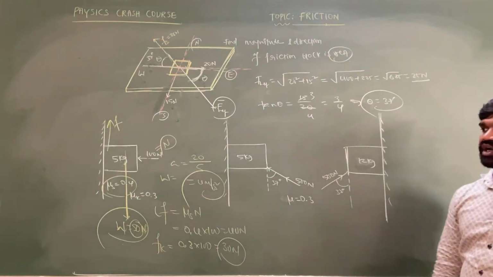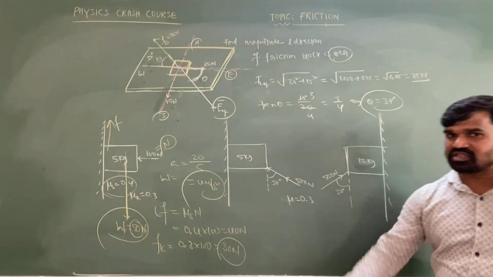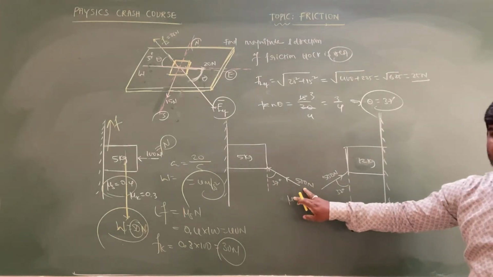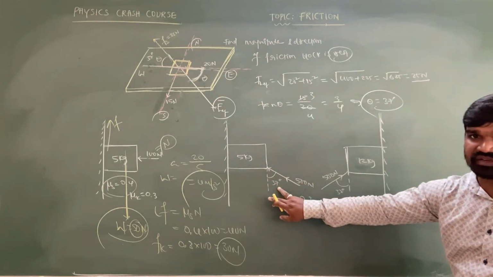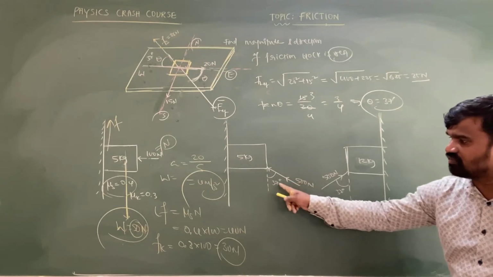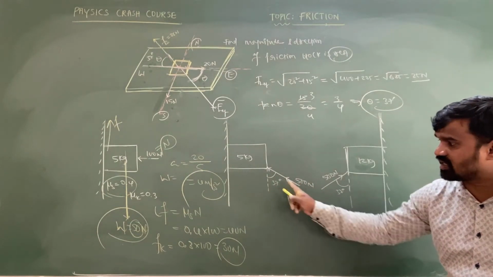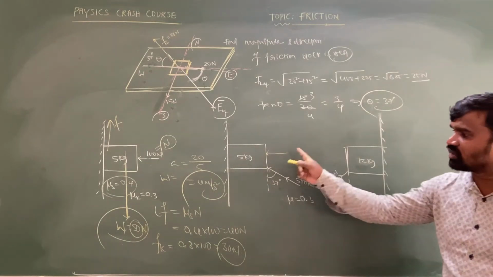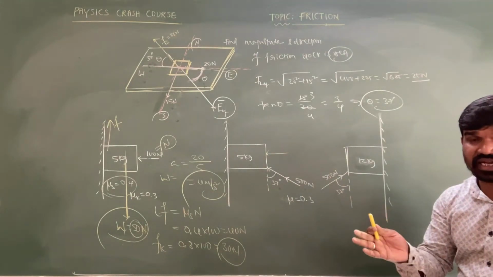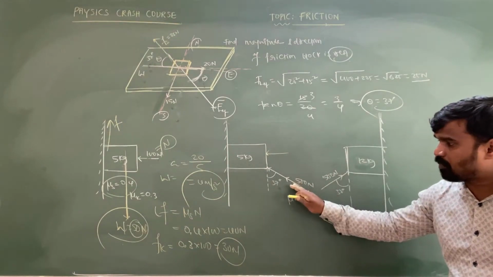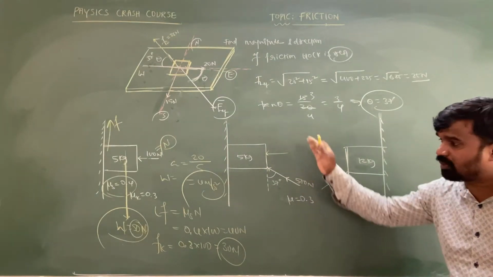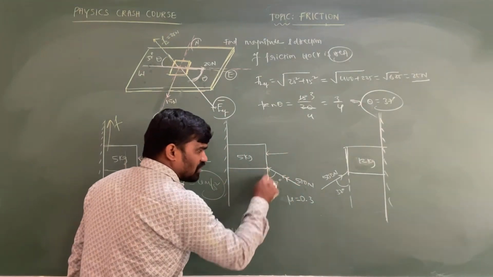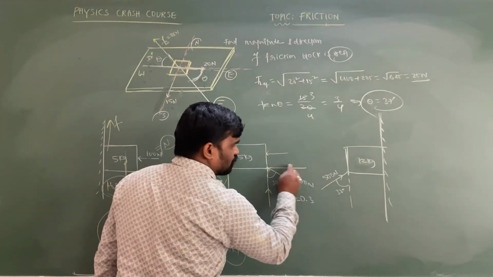So this is the important point. If you observe this particular case, the mass of the object is 5 kg and the applied force is 500 Newton, which is making an angle of 37 degrees with the vertical. It is not perpendicular to this solid surface, so this 500 Newton will not be considered as a normal force. Then take the components of this 500 Newton which are perpendicular and parallel to the surface. This is the force acting towards the block, so the components also will act towards the block only.